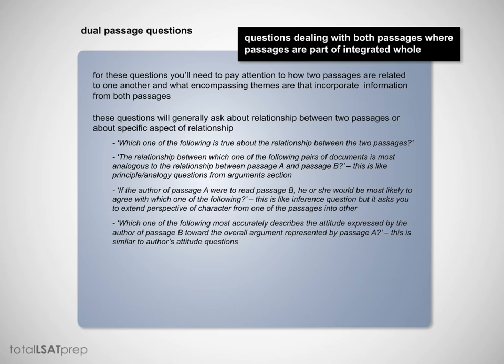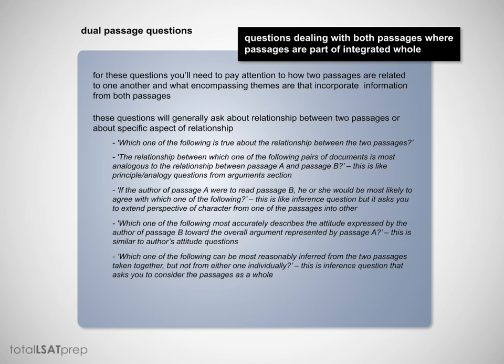Or, which one of the following most accurately describes the attitude expressed by the author of passage B toward the overall argument represented by passage A? And this is similar to the author's attitude questions. Or, which one of the following can be most reasonably inferred from the two passages taken together, but not from either one individually? And so this is an inference question that asks you to consider the passages as part of a whole. So this question variation asks you to look at the two passages as part of one single organic whole, whereas the other question variations ask you to look at them somewhat separately.